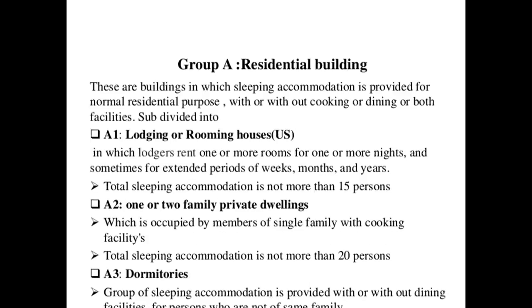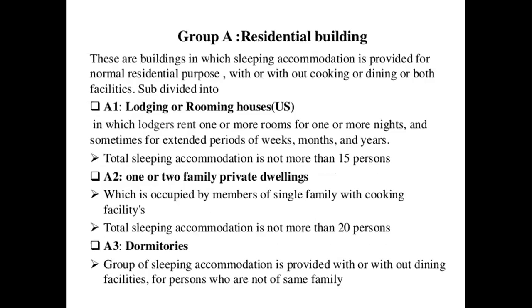First comes Group A, the residential building. All of you are aware of that. The purpose is cooking, dining and taking rest. The accommodation is provided for normal residential purpose, with or without cooking or dining, or both facilities. That is the purpose served in a residential building, or we can say the purpose fulfilled by a building that we categorize as a residential building.